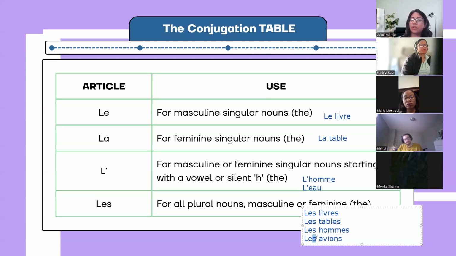Just that the S sound, we'll not pronounce it as les avions. We'll pronounce it as les avions. While the independent pronunciation is les, like les livres, les tables. But when the next word starts with a vowel, we link the sounds. This phenomenon in French is called liaison, which is linking the vowel with the consonant.